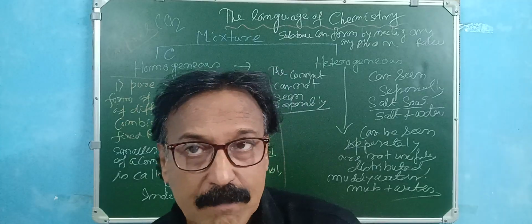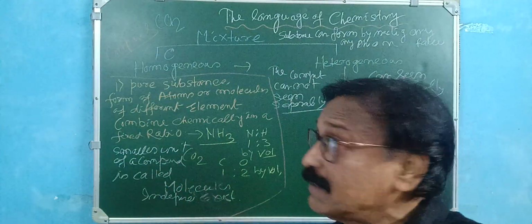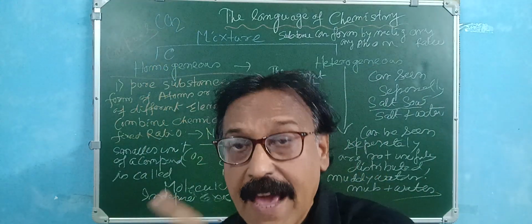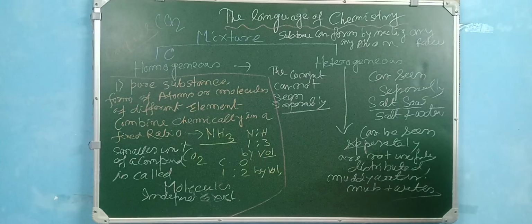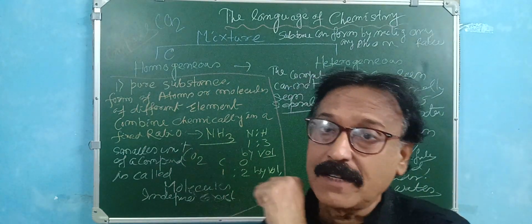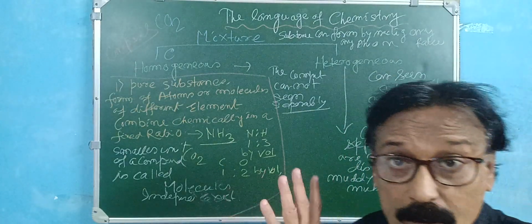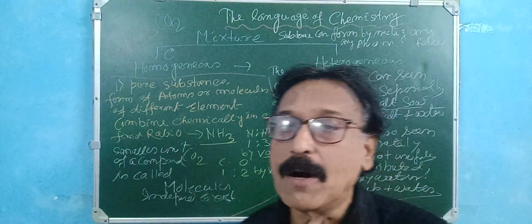Two elements are involved, carbon and oxygen, but they are combined chemically in a fixed ratio. There is no random ratio. A compound is a permanent formation. It is not a mixture. That is the big difference between a mixture and a compound.